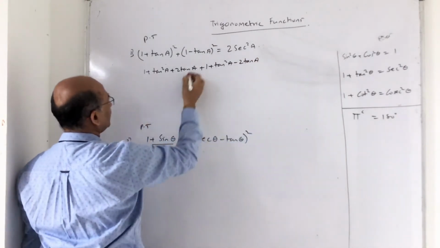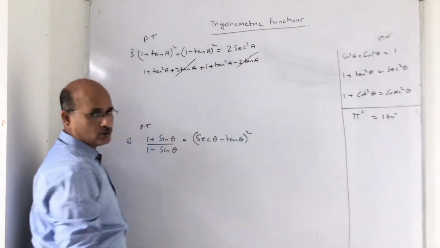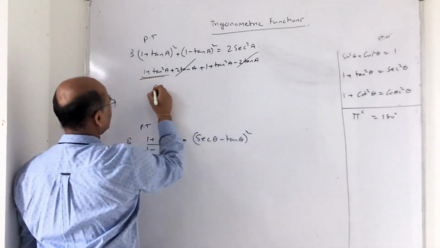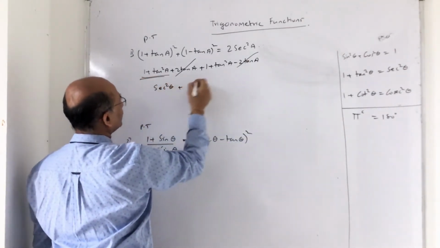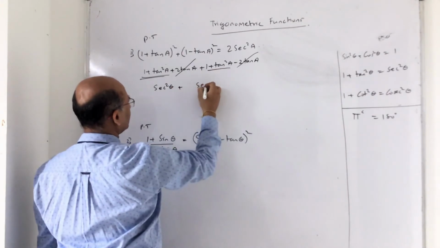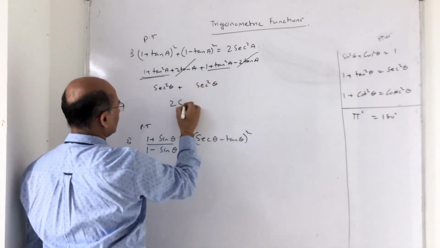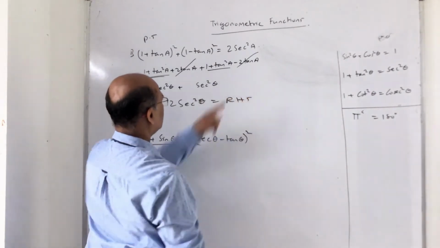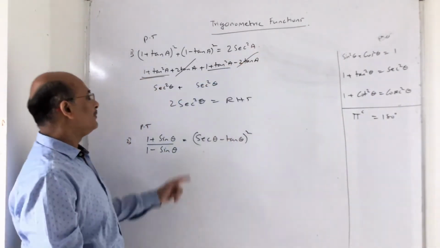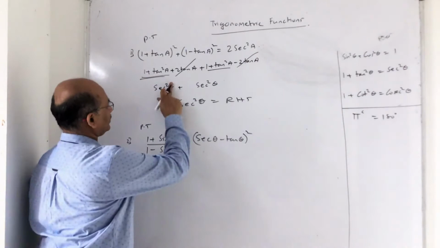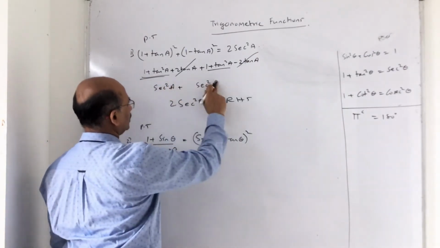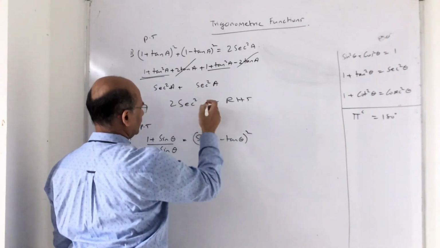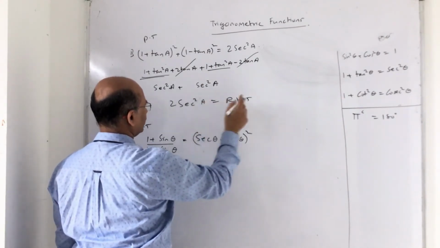Now see what happens over here. Plus 2 tan A minus 2 tan A goes. Now what is 1 plus tan square theta? You can see this is sec square theta. Plus, what is 1 plus tan square theta? Sec square theta. So eventually it is nothing but 2 sec square theta, which is nothing but RHS. That's what I mean to say. I beg your pardon, this is sec square A because of the angle notation. This is a very important thing which I just missed a couple of minutes before. I'll just share with you what it is.